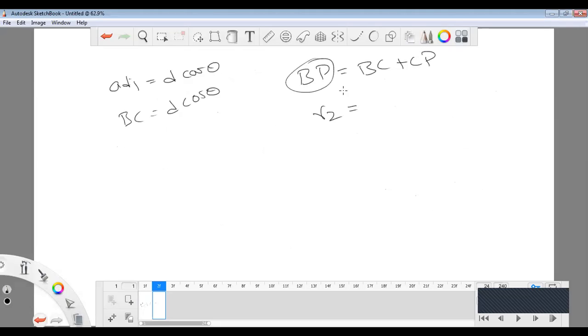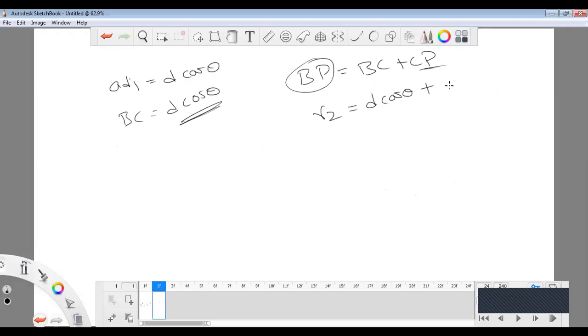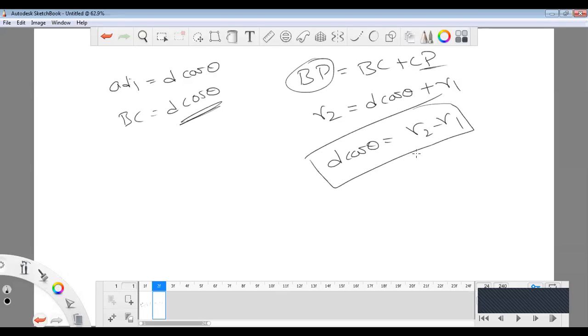B to P is the total distance R2, and BC is d cos theta. CP is parallel to A to P, so its distance is R1. So what is the final value here? d cos theta equals R2 minus R1. This is the distance difference with respect to R2 and R1.